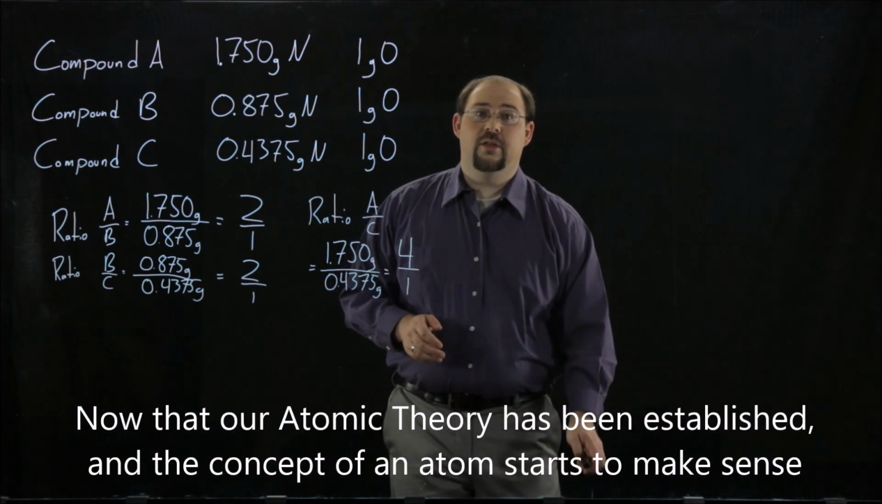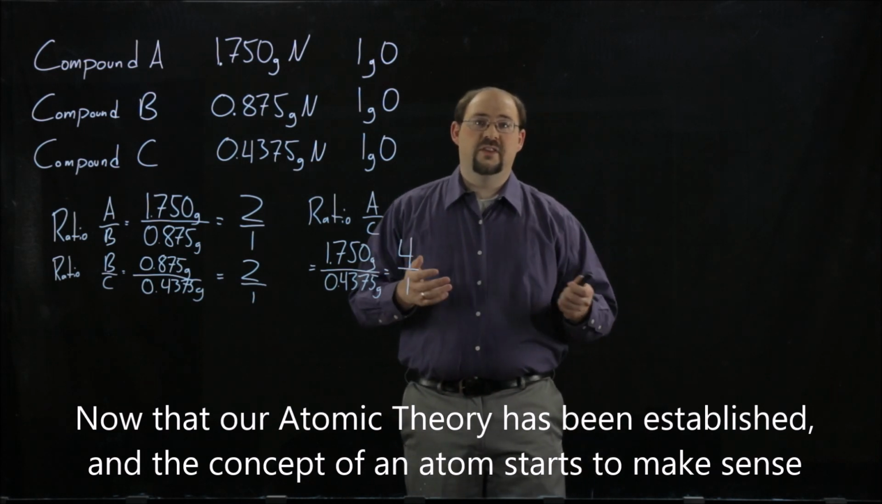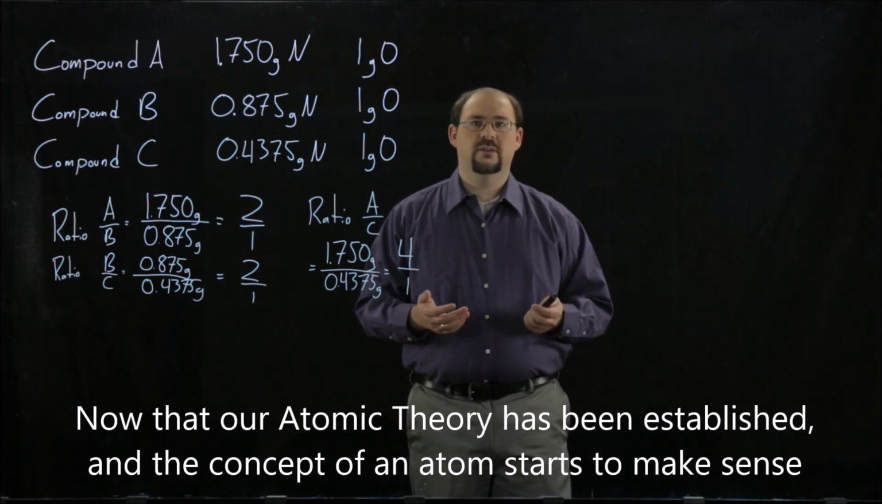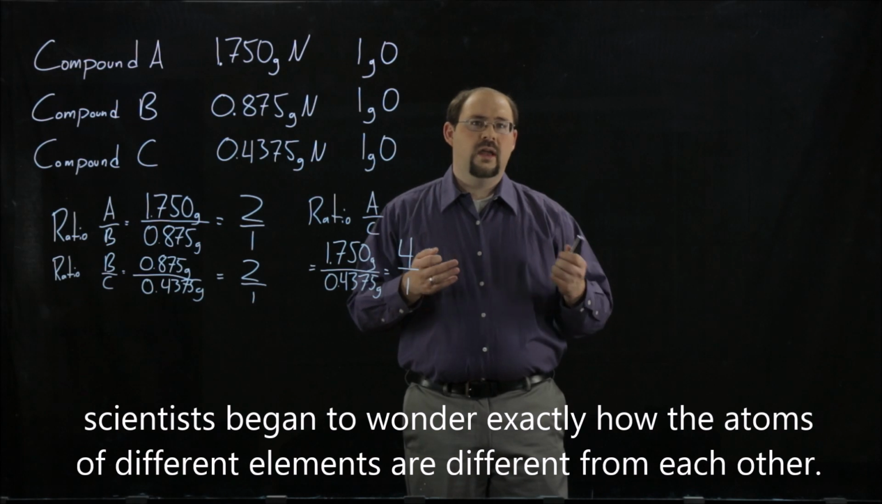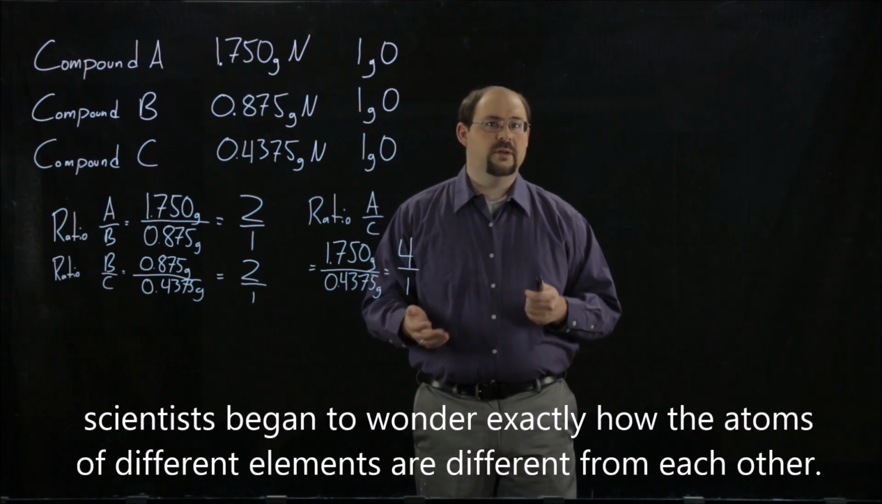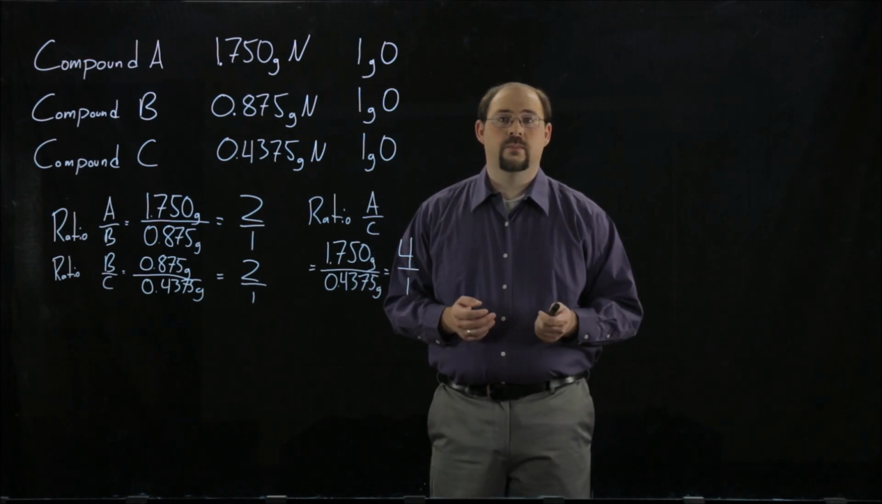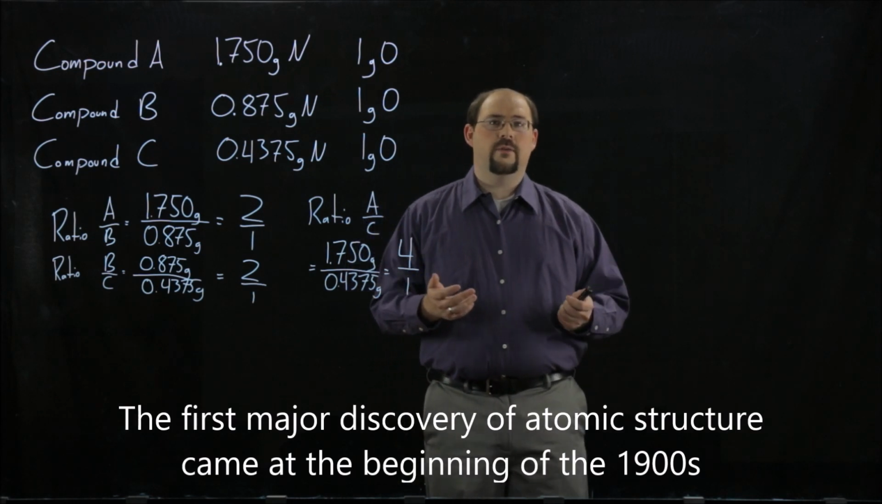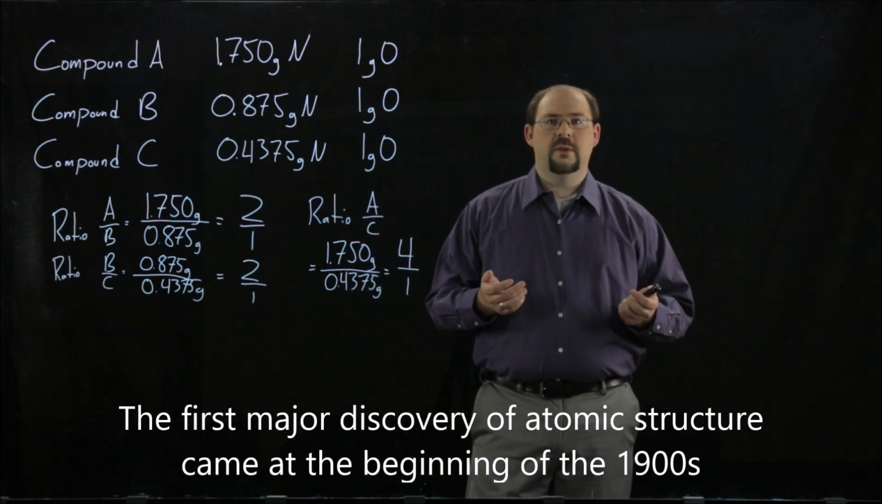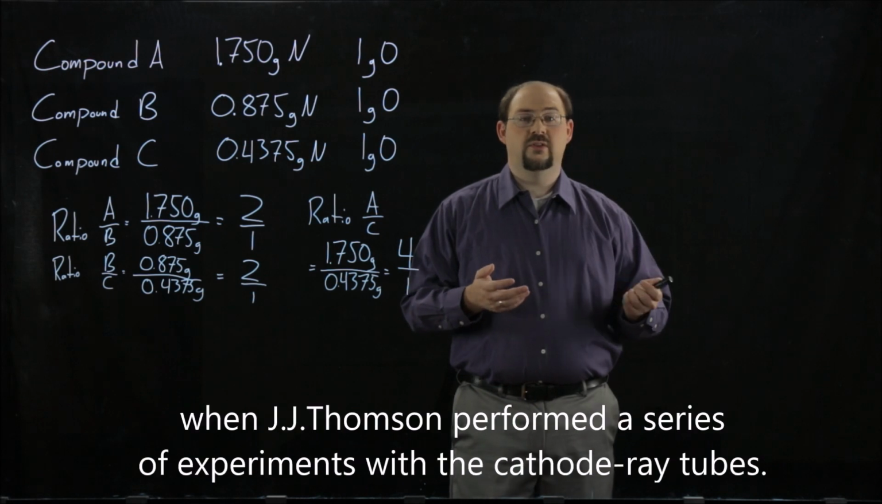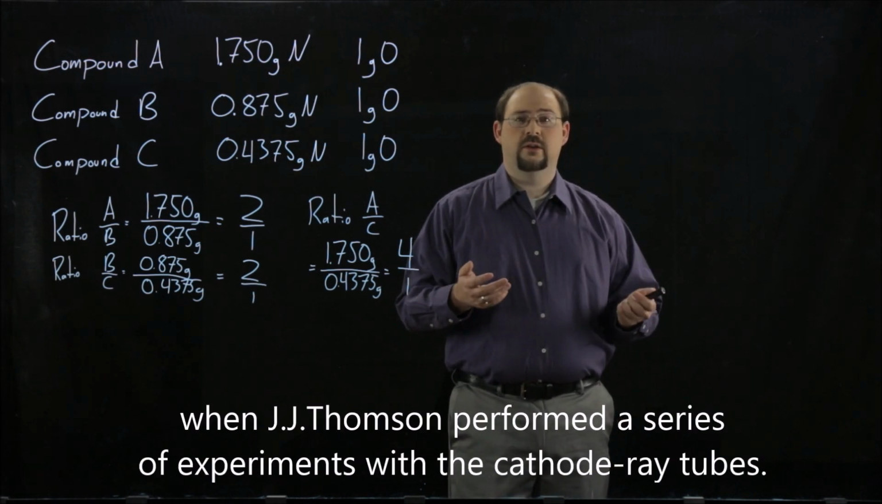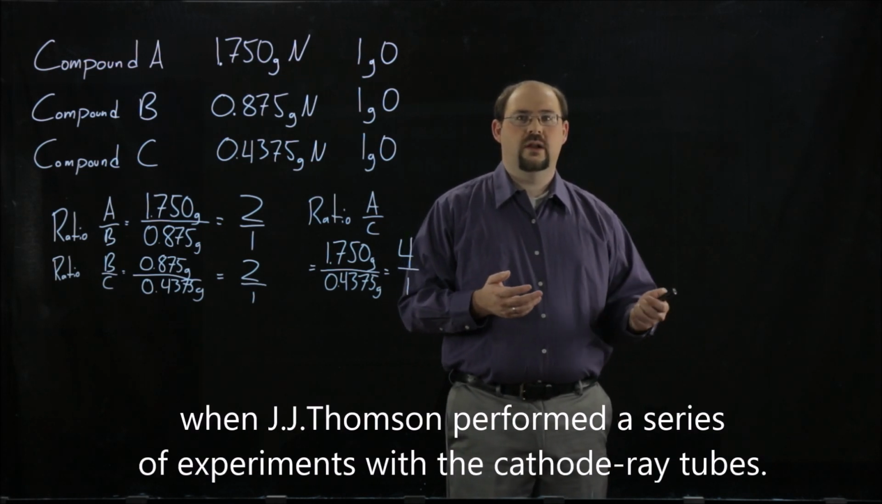Now that our atomic theory has been established and the concept of an atom starts to make some sense, scientists began to wonder exactly how the atoms of different elements are different from each other. The first major discovery of atomic structure came in the beginning of the 1900s when J.J. Thomson performed a series of experiments with cathode ray tubes.